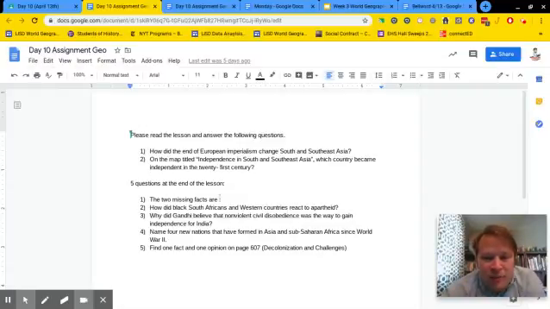On the map titled Independence in South and Southeast Asia, which country became independent in the 21st century? So look for the map with that title. And then you have 5 questions at the end of the lesson.